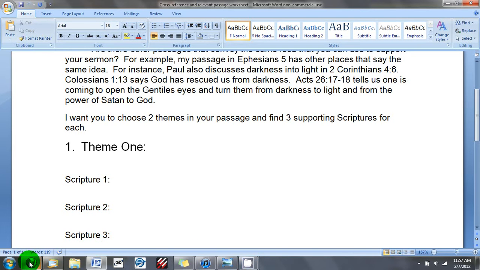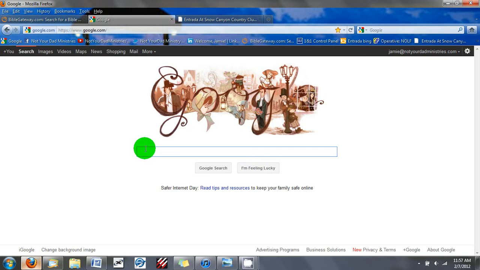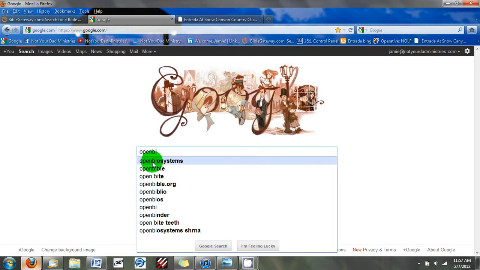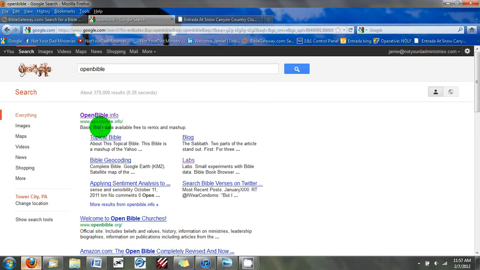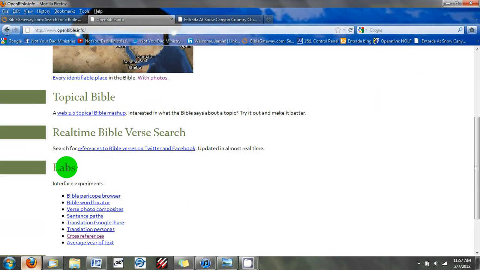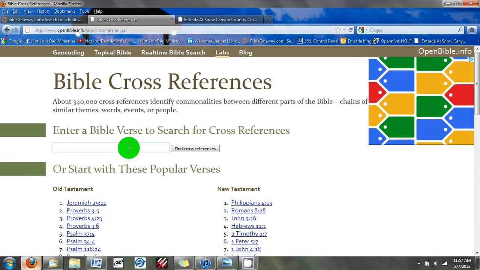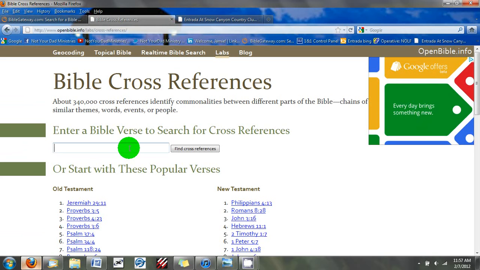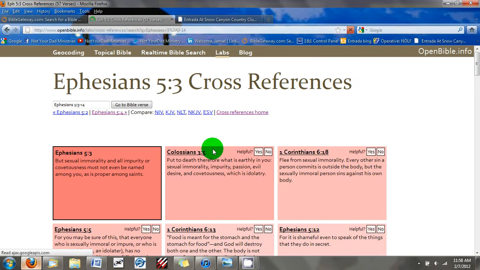Another easy way to do it is to hop on the internet, go to Google, and type in Open Bible. And up will come openbible.info. So click on that. Once you're on that web page, you go down to where it says Labs, and then you go down where it says Cross References. Just hit Cross References. Where it says Enter a Bible Verse to search for cross references, enter your passage. Mine's Ephesians 5:3-14. You hit Find Cross References.